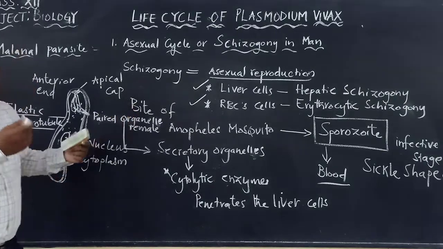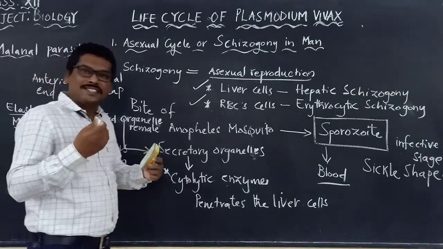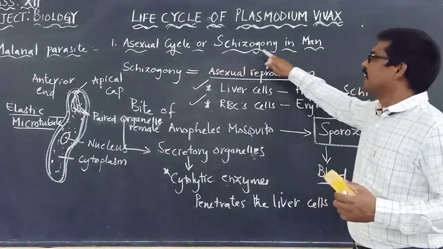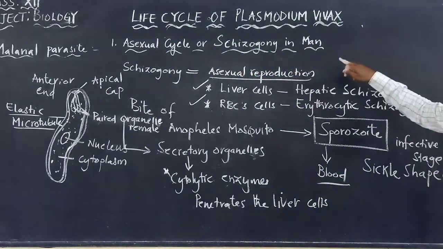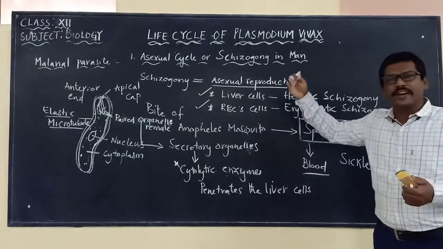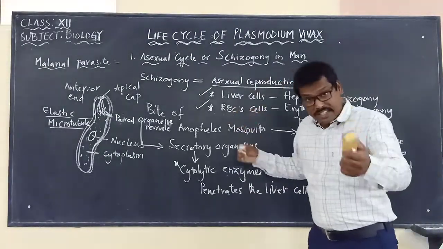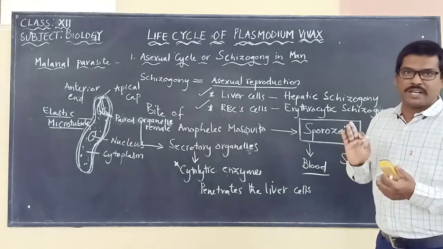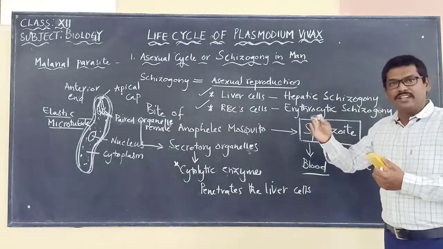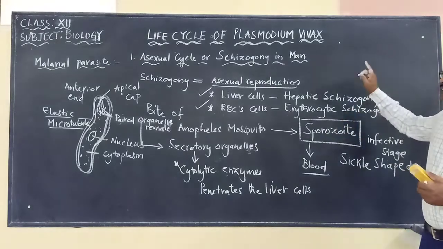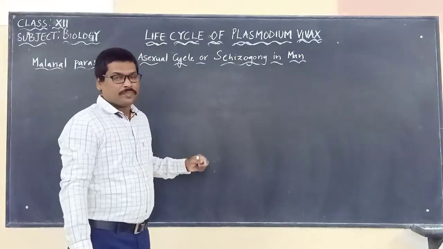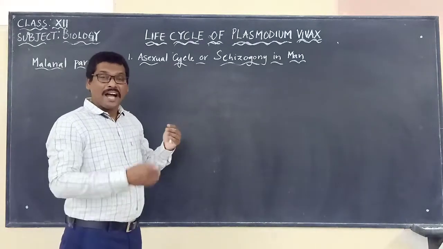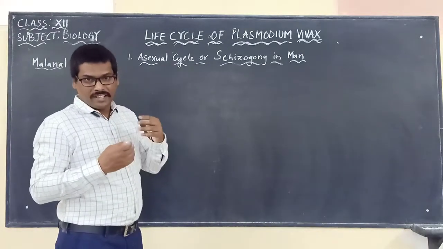Now we are going to see the different stages. We are going to discuss the different stages in the asexual cycle, otherwise called what? Schizogony in man. What are the different stages through which this sporozoite will undergo changes causing malaria? The asexual cycle or schizogony in man occurs in different stages.